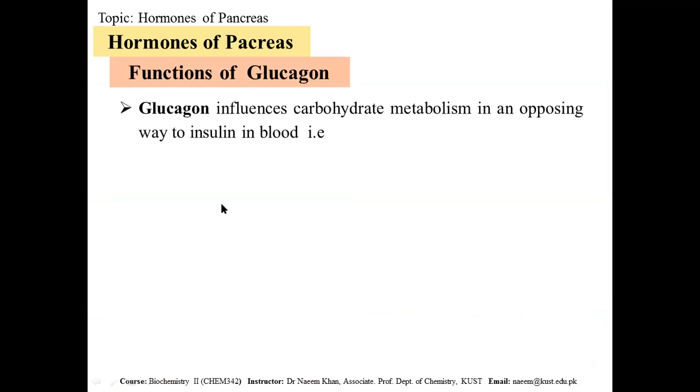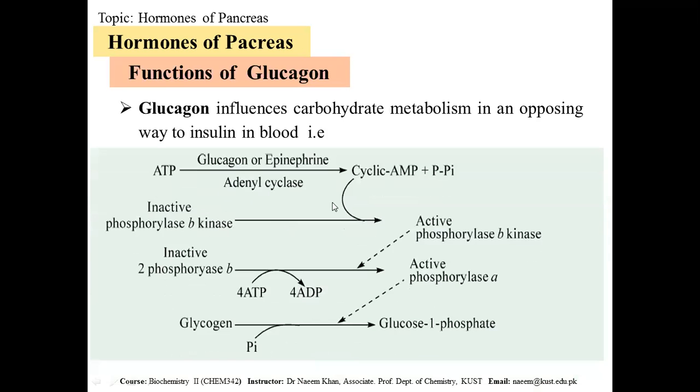Functions of glucagon. Glucagon influences carbohydrate metabolism in a manner opposite to insulin. Insulin was decreasing the glucose level, but glucagon will increase it. For example, here we can see that glucagon converts ATP, adenosine triphosphate, to cyclic AMP, cyclic adenosine monophosphate, and pyrophosphate is released.